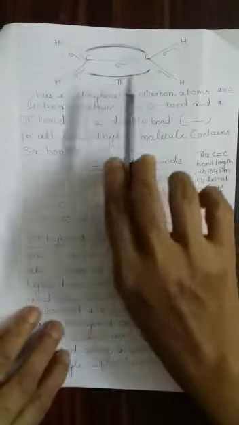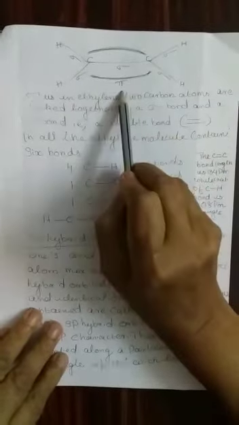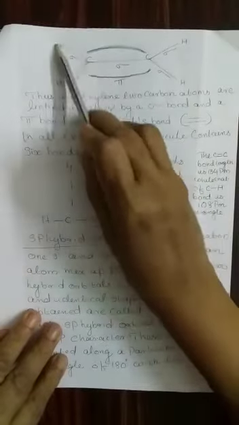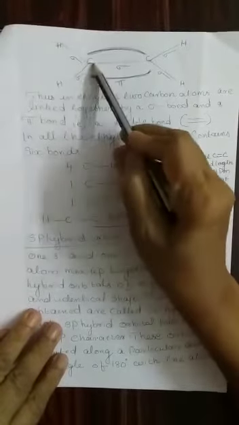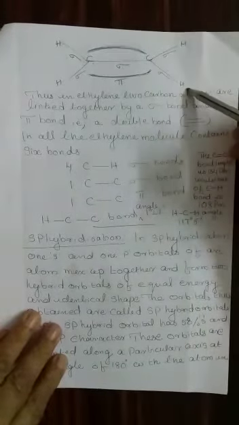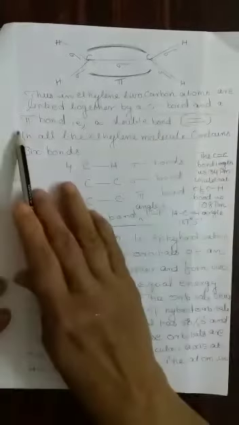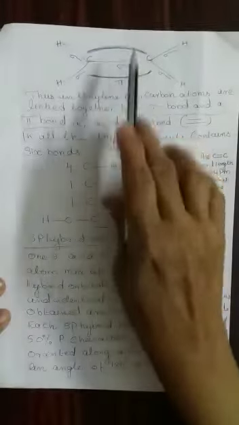See, this is the structure of ethylene now. Simple structure: carbon-carbon 1 sigma bond, carbon-carbon 1 pi bond, and four carbon-hydrogen sigma bonds. Let us summarize. Thus in ethylene, 2 carbon atoms are linked together by a sigma bond and a pi bond.